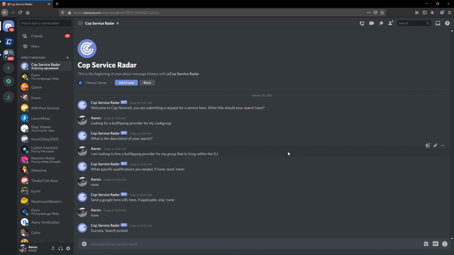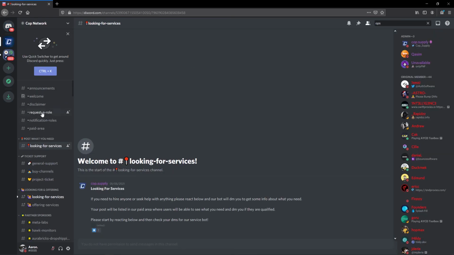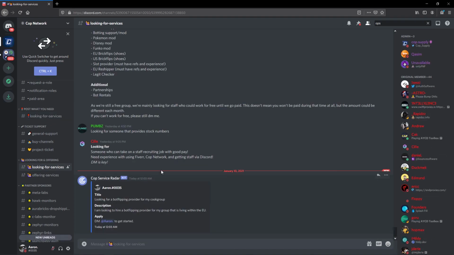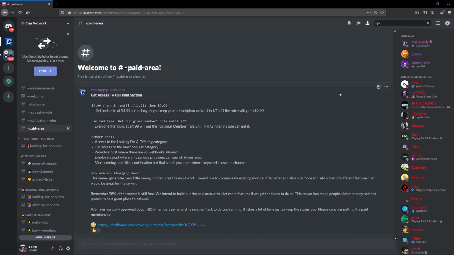Success, search posted. So let's head back over to the Discord, and if you scroll down here to the looking for services section, which is part of the paid section, as you guys can see, my post is here. It shows it's been posted by Cop Service Radar. It has the Discord avatar, the Discord username, the title, the description, and the apply. So you DM Aaron to get started. Then people within the paid section can see this, go ahead and contact you, and you can develop some connections within the community. So that is going to conclude today's video.